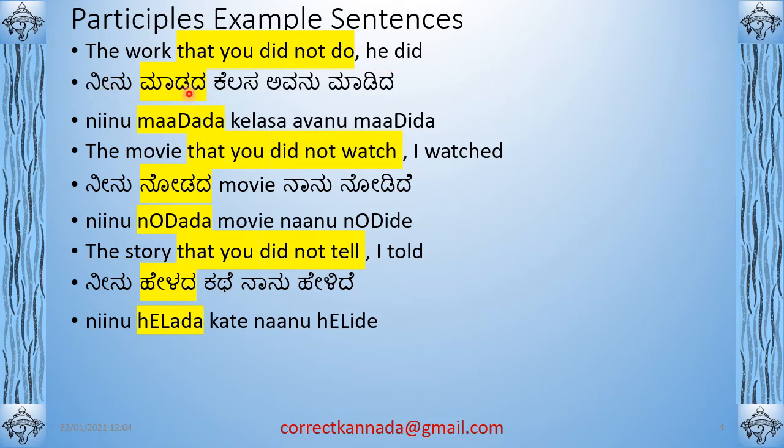ನೀನು ಮಾಡದ ಕೆಲಸ ಅವನು ಮಾಡಿದ. So you see how subtle this is. Madada. How you get the negative participle is you take madu, remove the u, and add da. Madada means did not do. Madida means he did. Avanu madida. It's actually avanu madidanu, but nobody uses the anu. Madada means that which is not done. That is the subtlety that you have to deal with.